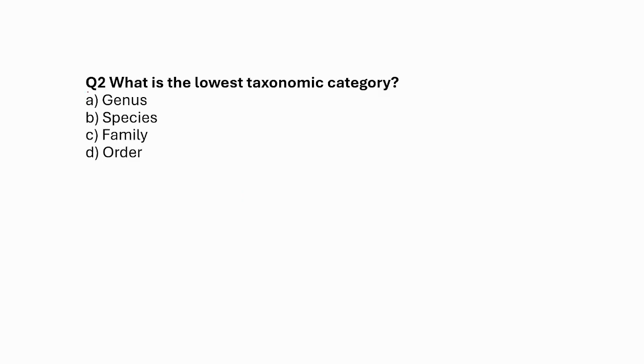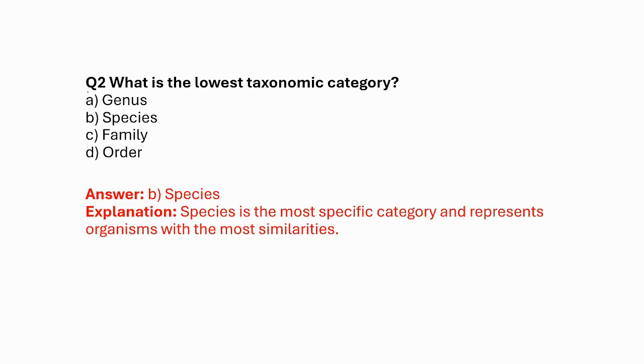What is the lowest taxonomic category? Genus, species, family, order. So the answer is species. Species is the most specific and the lowest of these. If you remember the order, it is kingdom, phylum, class, order, family, genus, species. So species is the correct answer.